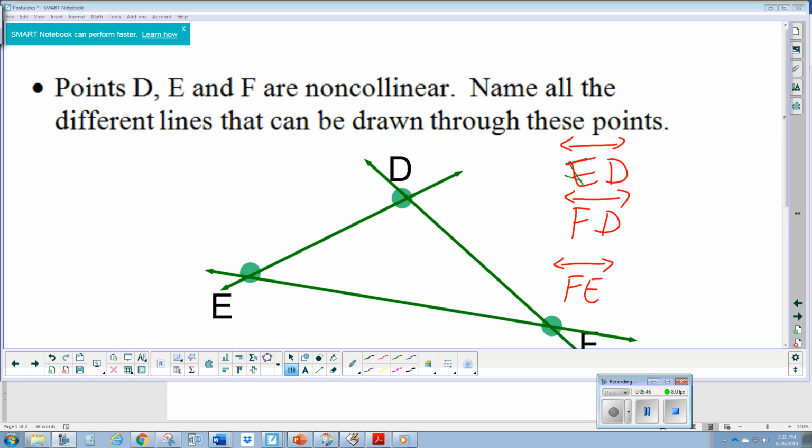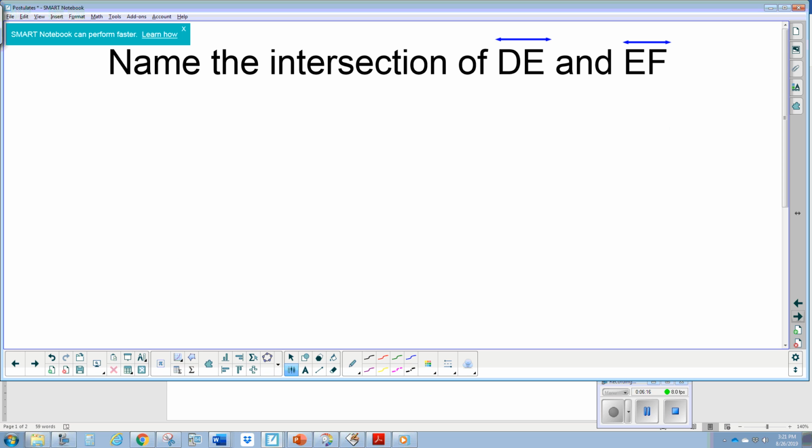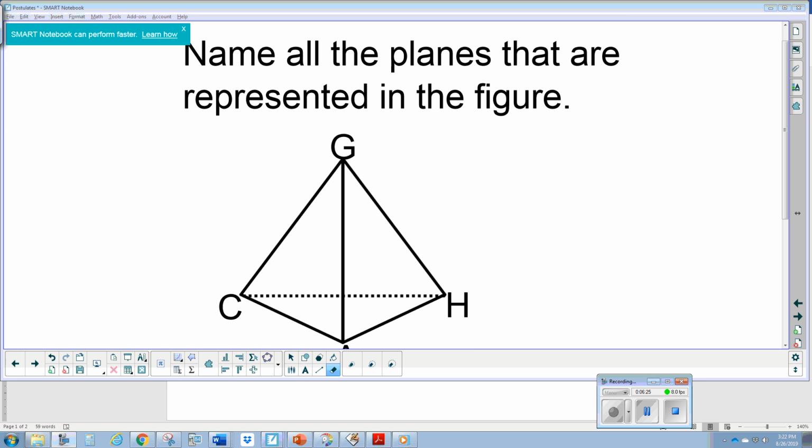Now, looking back at these three lines that we drew, the next question on your note sheet is, what is the intersection of lines FE and ED? Okay, so here's line FE, it goes through point E, and here's line ED. It also goes through point E. Remember that the intersection of two lines is a point. So name the intersection of line DE and EF. That's point E. Okay, the next example is about naming all of the planes.